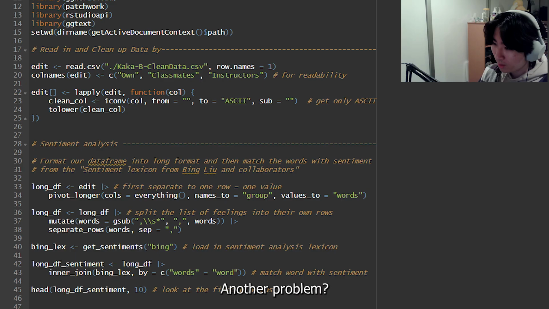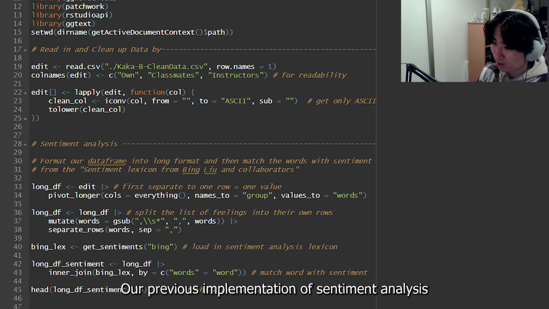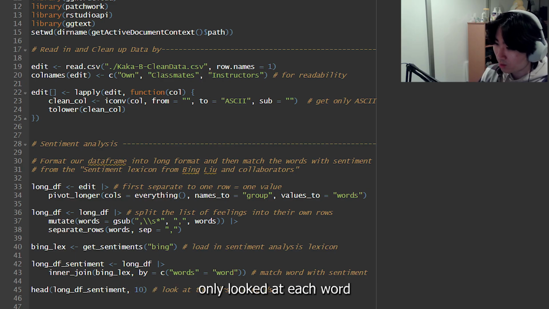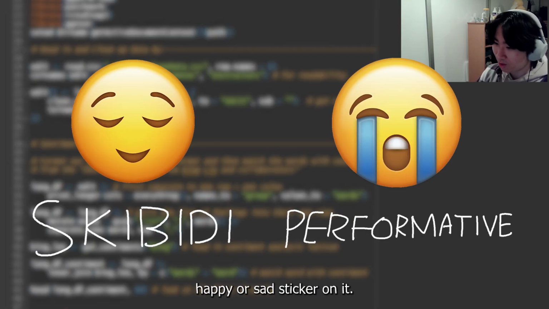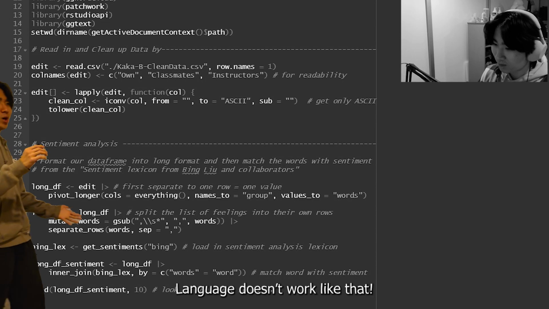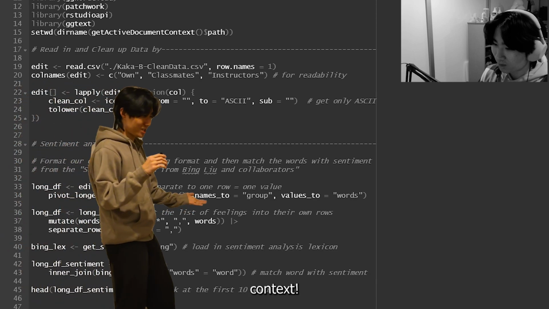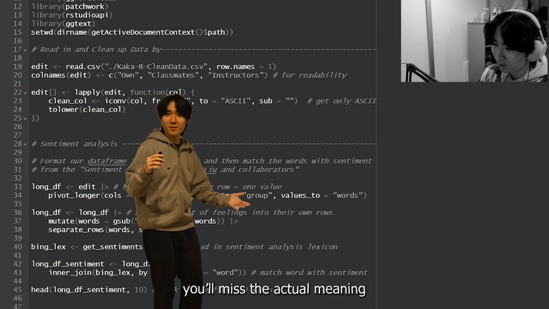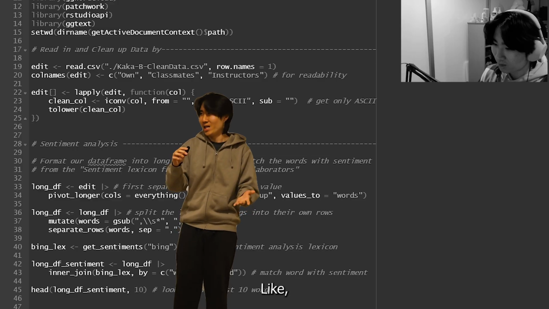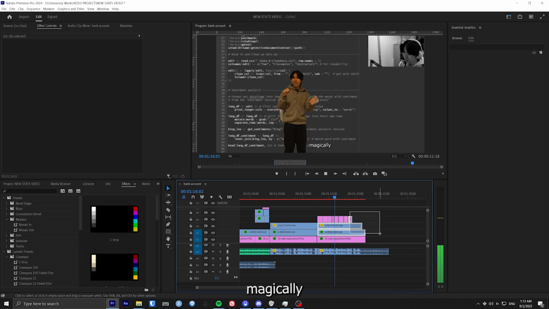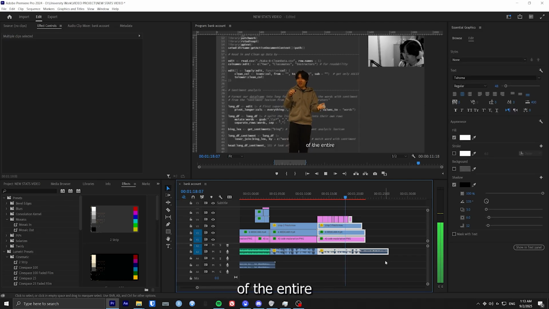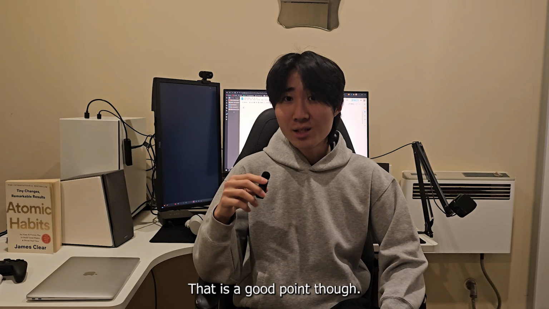Another problem? Our previous implementation of sentiment analysis only looked at each word by itself, basically slapping on a happy or sad sticker on it. But Yunha, language doesn't work like that. You need context. Without it, you'd miss the actual meaning of the entire sentence. Like, hello? You think you can just take each word at face value and then magically gauge the sentiment of the entire sentence? That is a good point though.